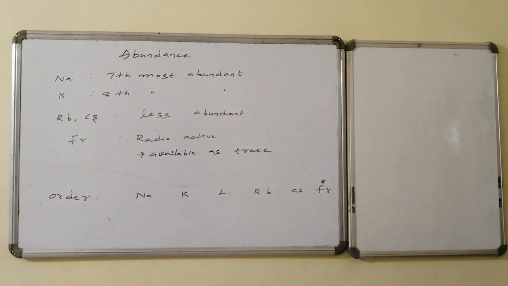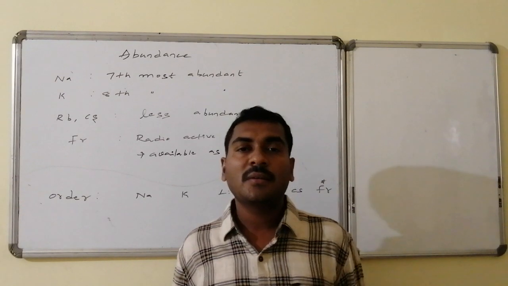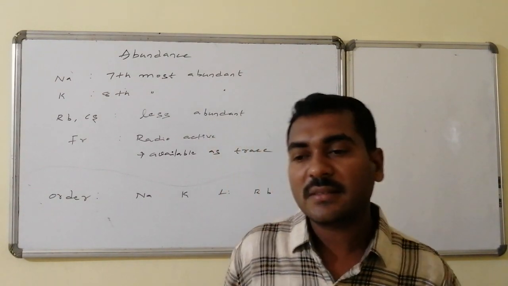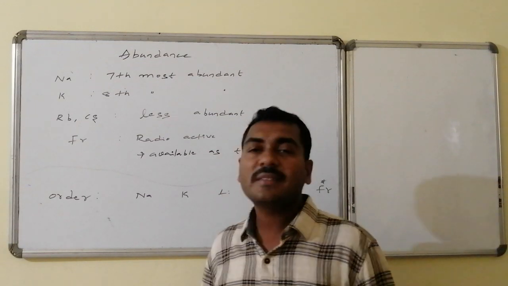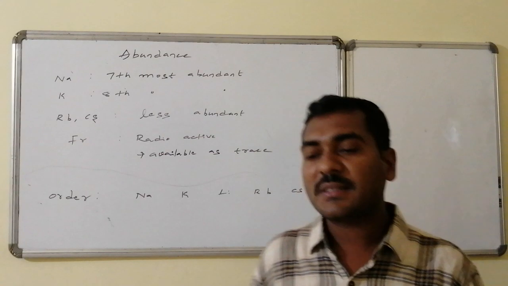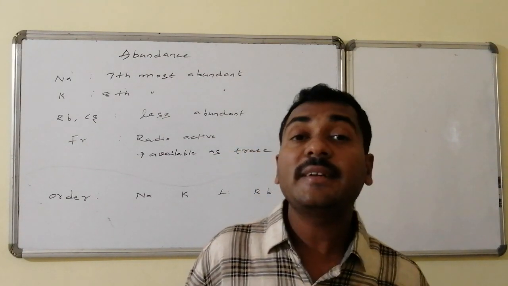Abundance: sodium is the 7th most abundant element in the earth's crust, whereas potassium is the 8th most abundant element in the earth's crust, whereas rubidium and cesium are relatively less abundant compared to sodium and potassium. Francium is a radioactive element and it is available only in traces.